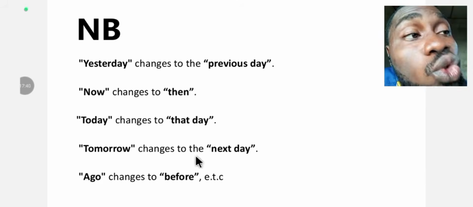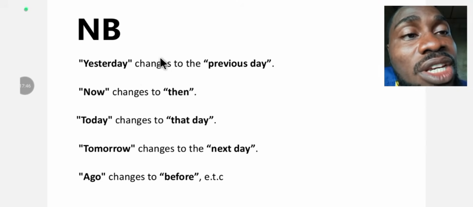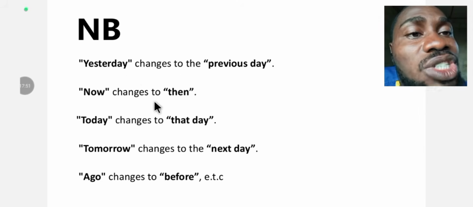These are the most common ones in exams, JAMB UTME exams and WAEC, okay? So have this at your fingertip. Yesterday changes to previous day, now changes to then, today changes to that day, tomorrow changes to the next day, ago changes to before, and so on and so forth.